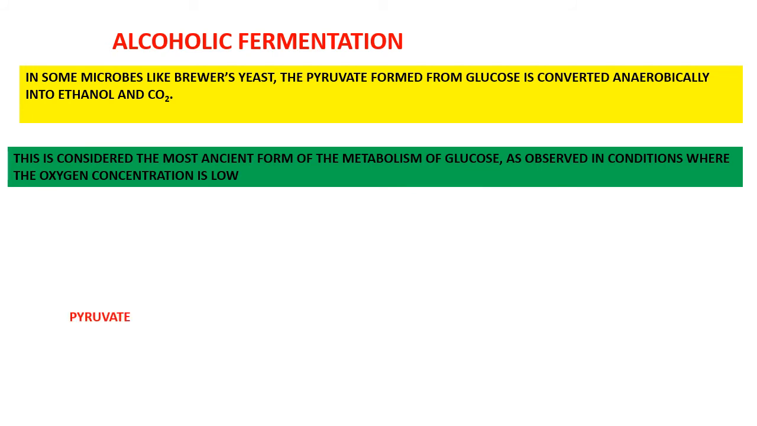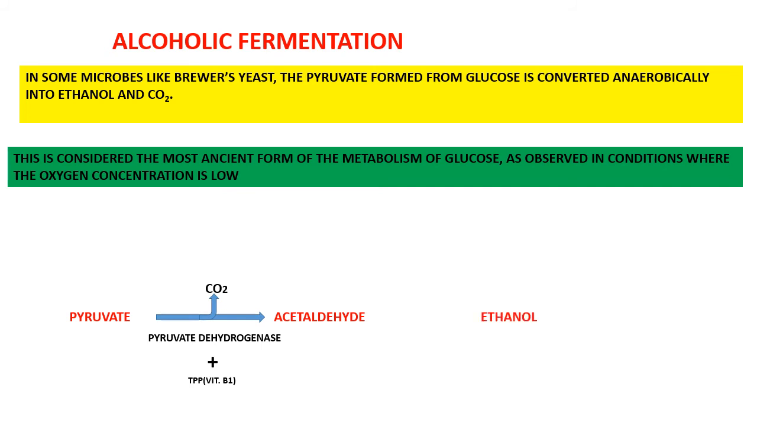In this process, the pyruvate gets converted into acetaldehyde by the enzyme pyruvate decarboxylase, which uses thiamine pyrophosphate, derived from vitamin B1. With the release of a carbon dioxide molecule, the acetaldehyde produced from pyruvate gets converted into ethanol by the enzyme alcohol dehydrogenase. This reaction is reversible in nature.